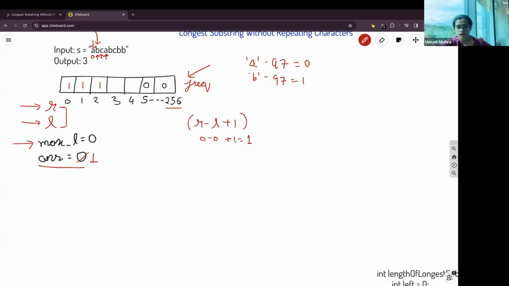We'll move the right pointer to the third index, which is A. Now comes the interesting part. We'll increase the frequency of A to 2. But we don't want any repeating characters.